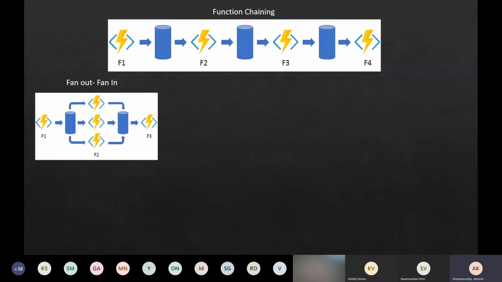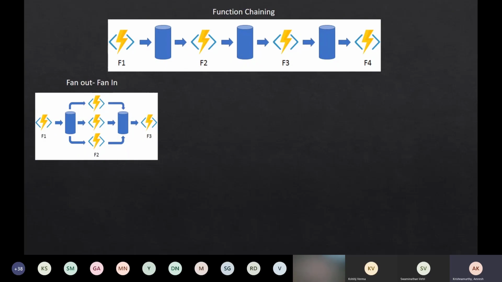And we have another pattern called fan out and fan in. Let us take another example to understand this pattern, right? Assume we have a directory of, say, 1,000 files, and I'm getting a request. I have to read all these files, and at the end I have to compute how many bytes in total have been read. So we will have a function which gets a directory name as an input, and once it comes in, we want to spawn probably 1,000 tasks in parallel, and let each of these functions go and read an individual file.